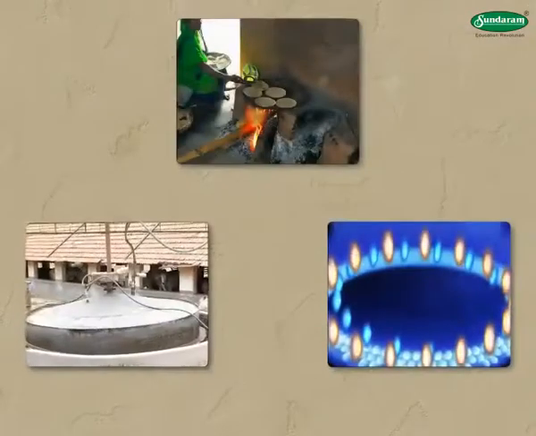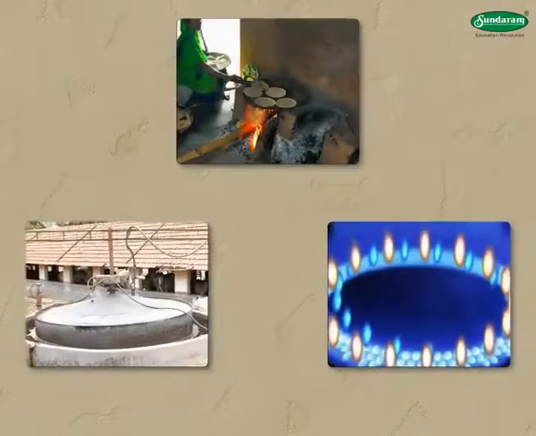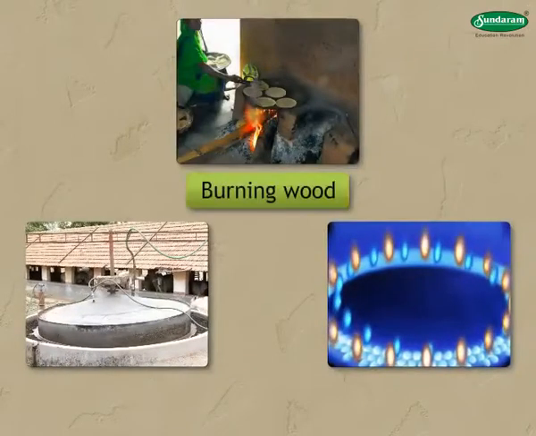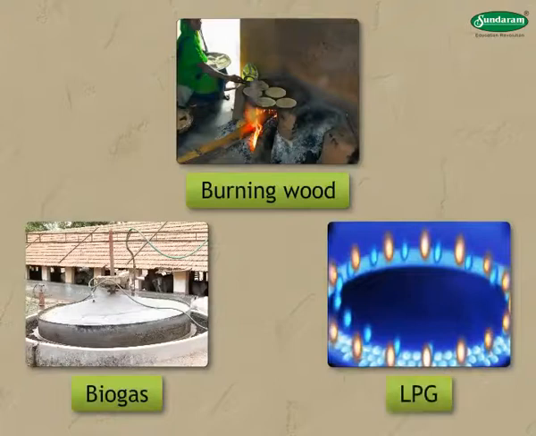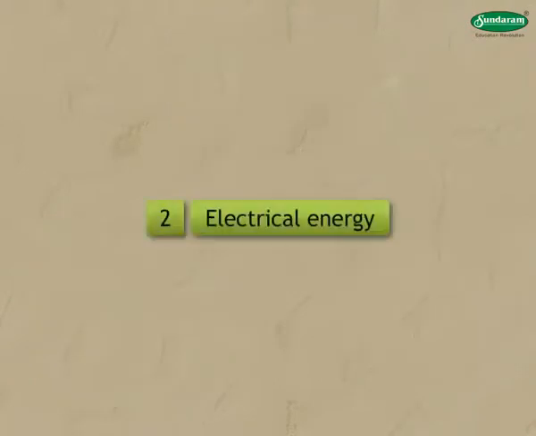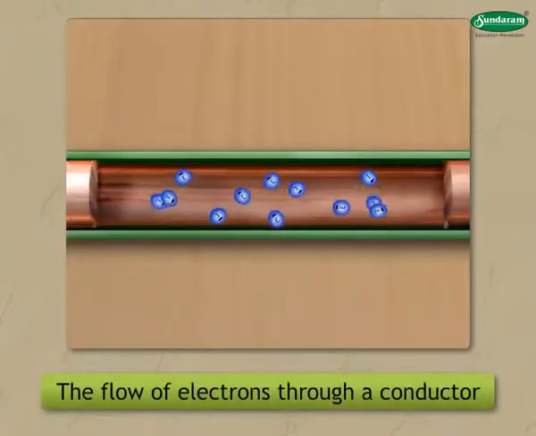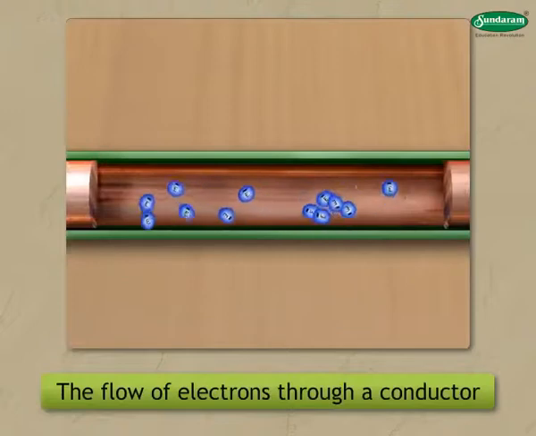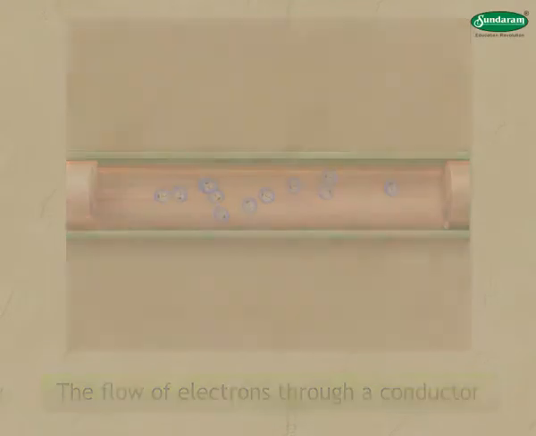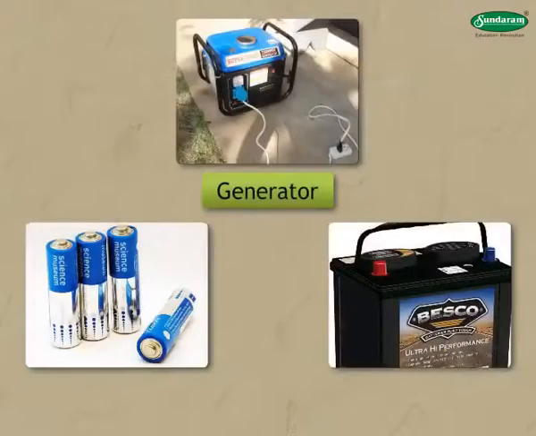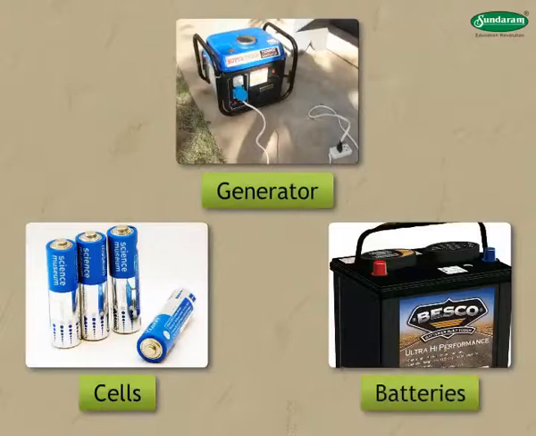Food is cooked by using heat energy obtained by burning wood or biogas or LPG, liquefied petroleum gas. 2. Electrical energy. Electricity is the flow of electrons through a conductor. We get electricity from a generator or cells or batteries.